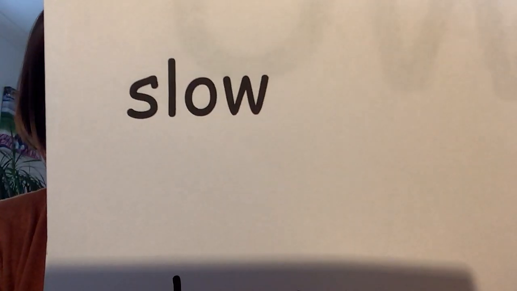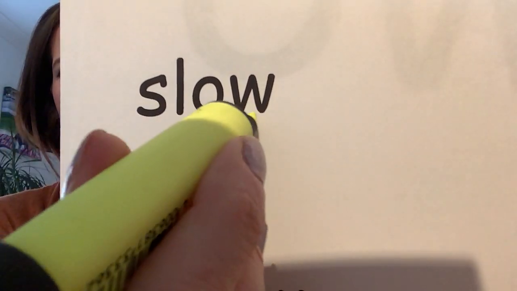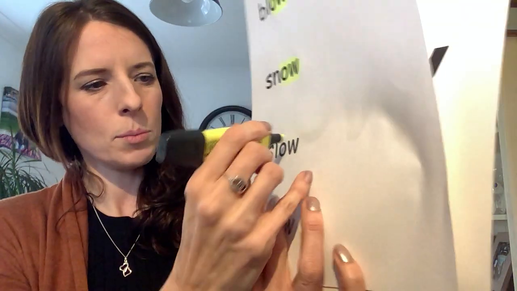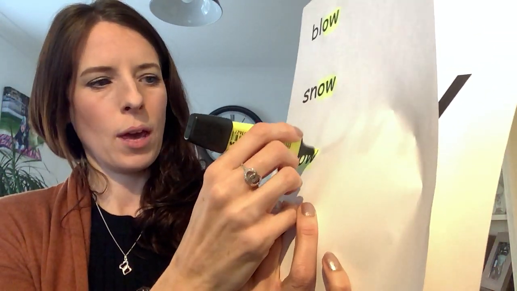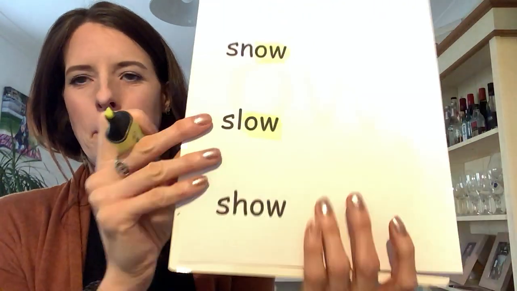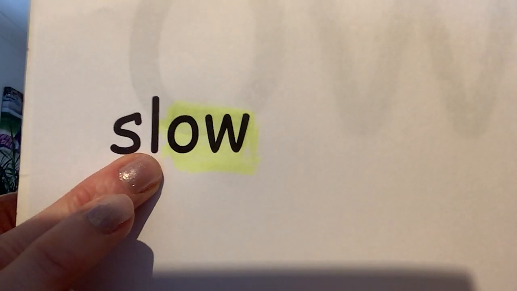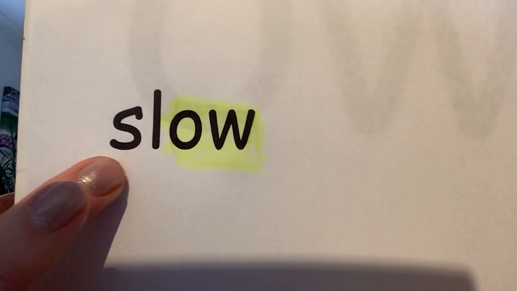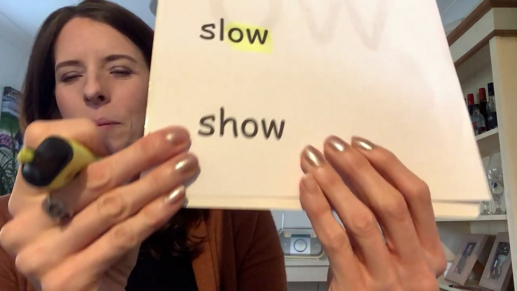Okay, let's see if we can find O in the next word. See the sound O? Yeah, there it is. O and a W. Can you highlight the sound O? If you haven't got a highlighter, you can draw a line underneath. S-L-O. Slow. The word slow.